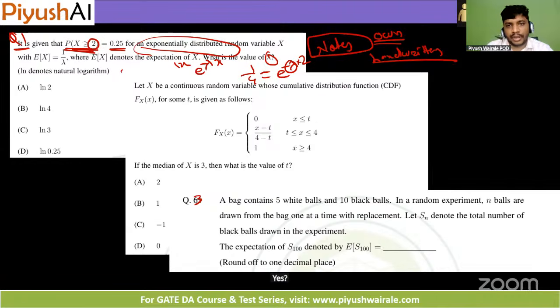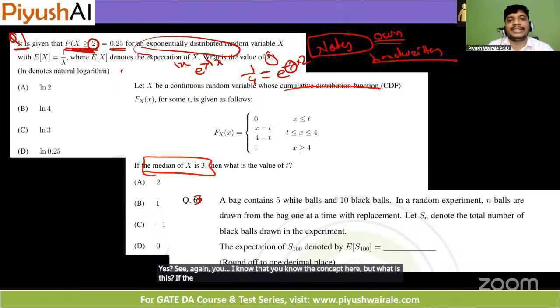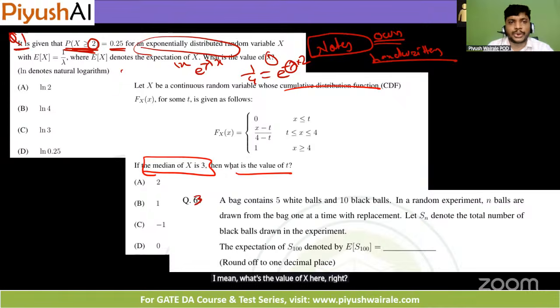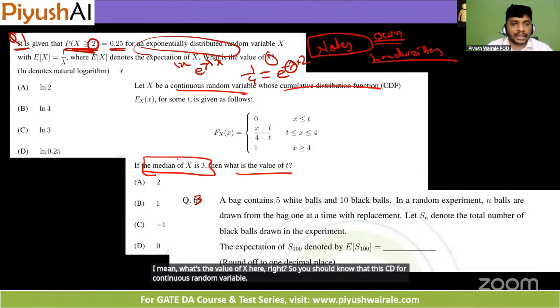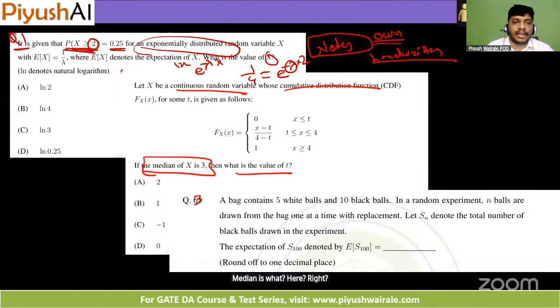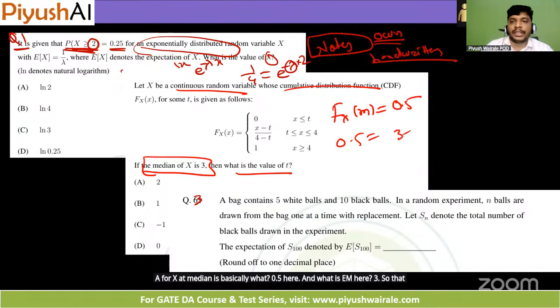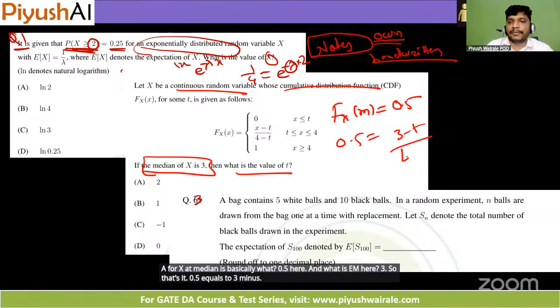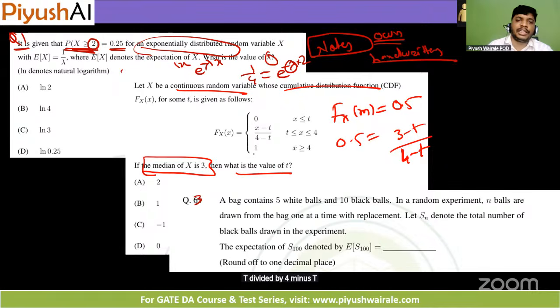See, again, I know that you know the concept here, but what is this? If the median of X is 3, then what's the value of t here, right? So you should know that this is the CDF for a continuous random variable, and the median is what here? F of x at the median is basically 0.5 here. And what is the median? 3. So that's it. 0.5 equals (3 minus t) divided by (4 minus t). Just simplify this, you will get the value of t here. That's it. Simple question, right?